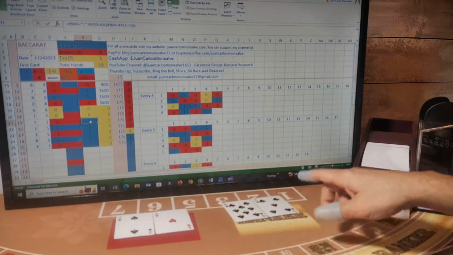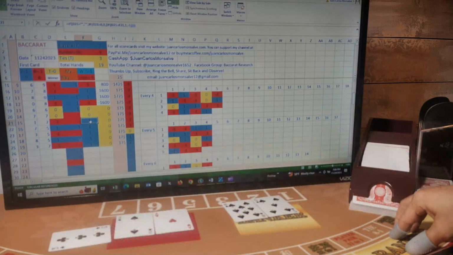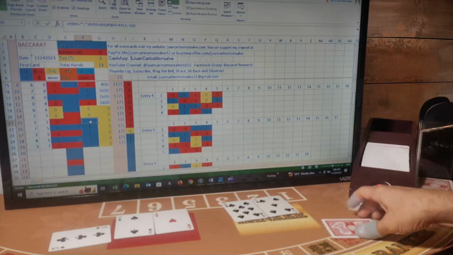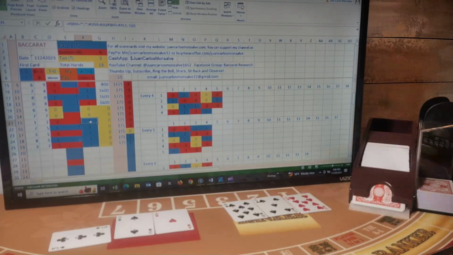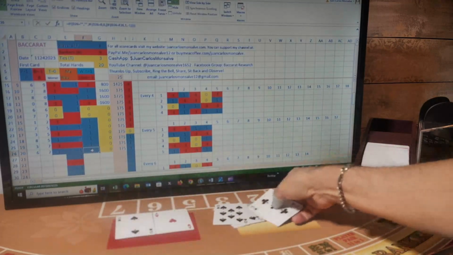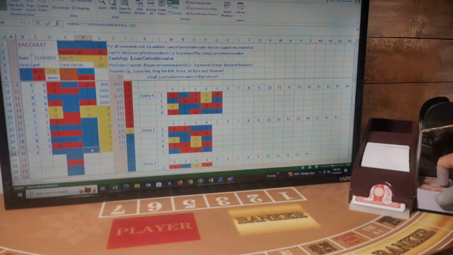First card for player, banker, player, banker. Player has a 3, banker has a 3. Player gets a third card, the third card is a 3 for a total of 6. Banker has a 3 and gets a third card, the third card is a 9, so it reduces to 2. So banker 2, player has 6. This is a player hand, I was betting player, I won this hand. Again, I keep the winning streak. Unfortunately, I'm not betting any money at this point.